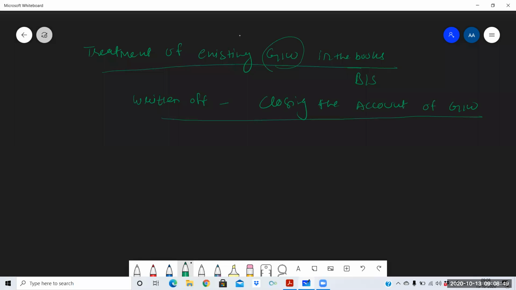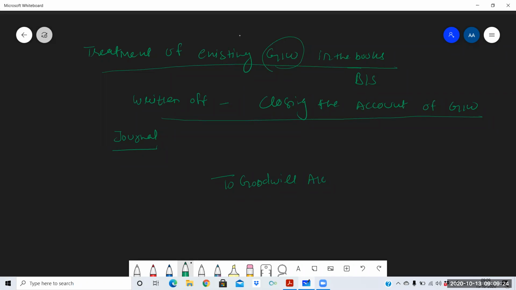Goodwill is an asset and it appears on the debit side. Whenever we are closing any account, that particular account will be reversed. If the balance is in debit, then that account will be credited, and if the balance is credit, then that account will be debited. So in the journal entry for closing the goodwill account, goodwill will be credited.